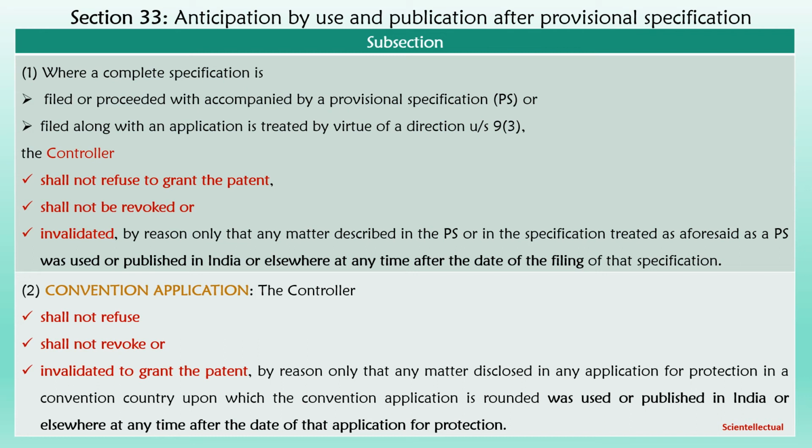Subsection 2 says, in case of convention application, the controller shall not refuse or revoke or invalidate the grant of patent by reason only that the matter disclosed in the application for protection in the convention country was used or published in India or elsewhere any time after the date of application for protection. That is, if the subject matter of the present invention is used or published after the date of filing of the specification, then only for that reason the controller shall not refuse or revoke or invalidate the grant of the present application.